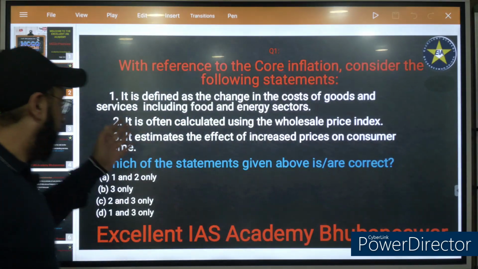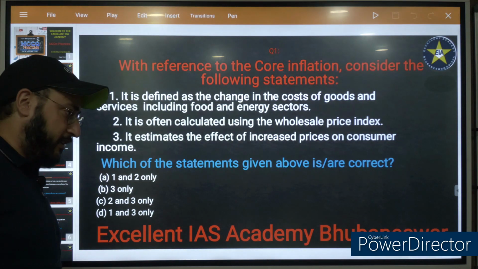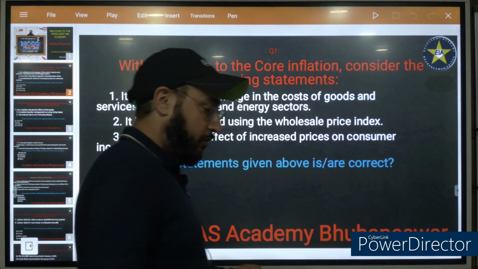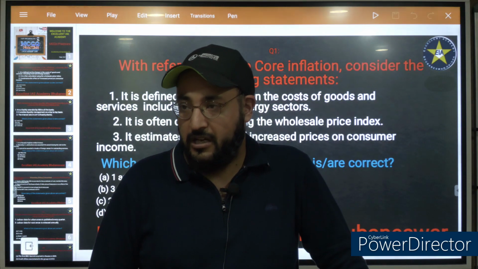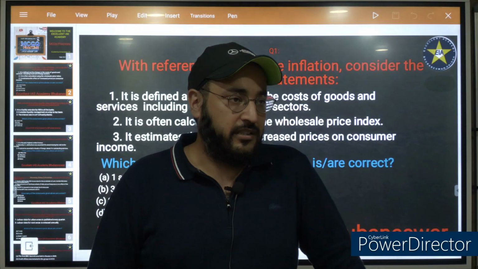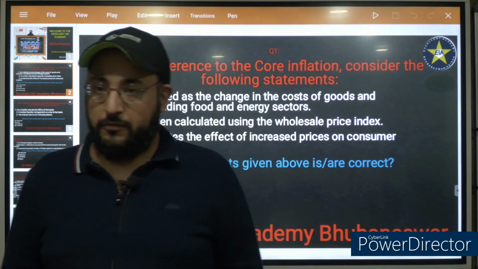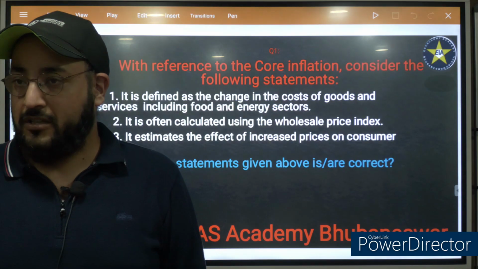Question number 1, with reference to core inflation, consider the following statements. You are also going to participate in the session. Now, inflation in India, as I have already told you, is measured in 2 ways. One is headline, second is core inflation. What is the definition of headline inflation? The total inflation in an economy is known as headline inflation. It includes volatile as well as non-volatile goods.